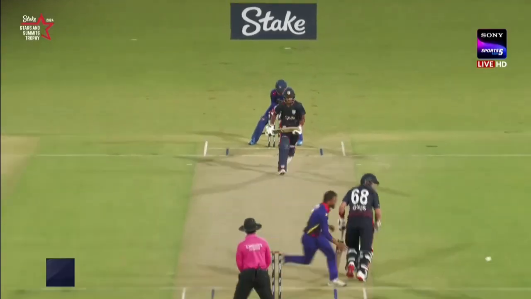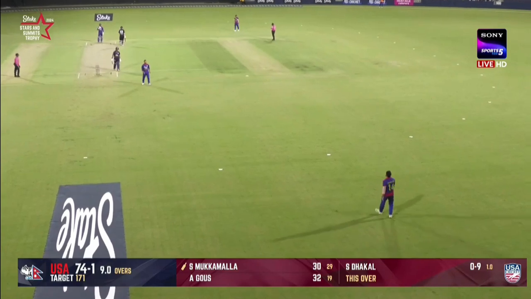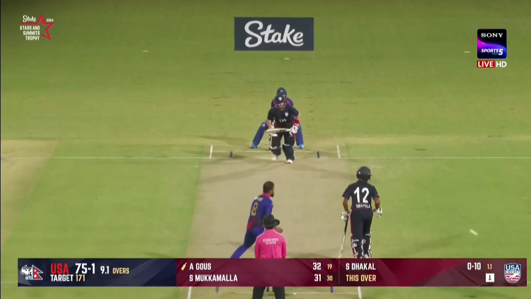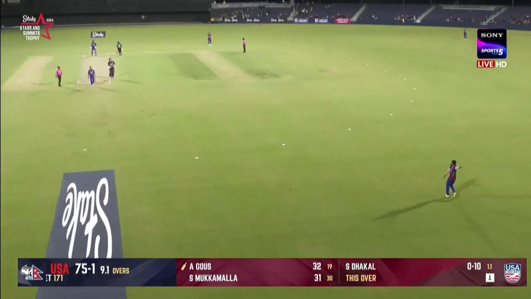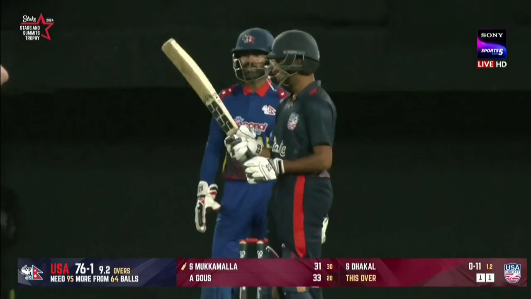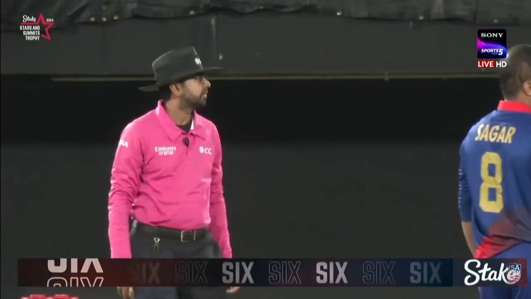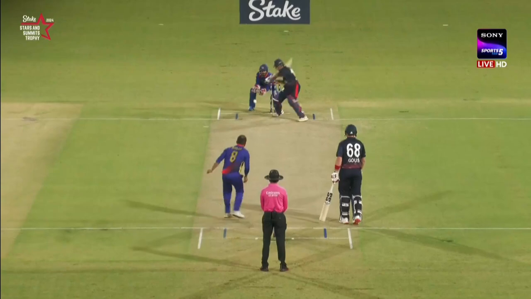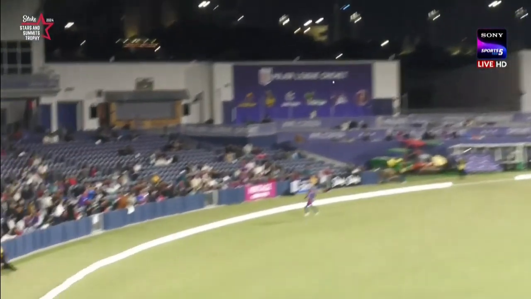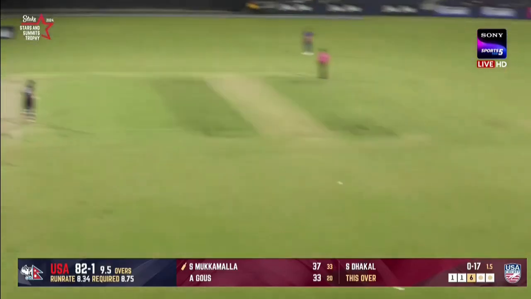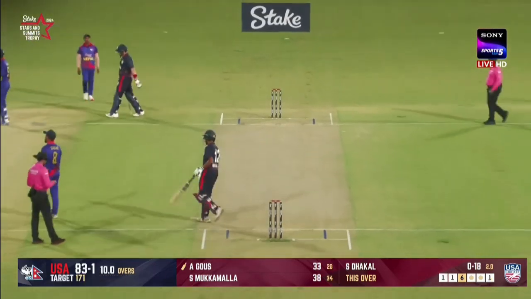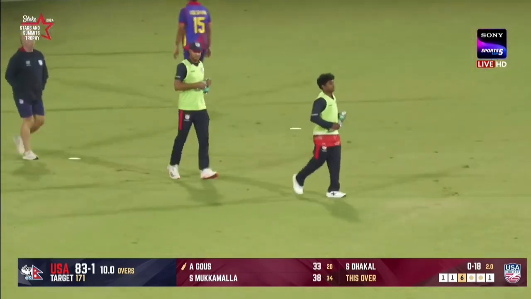Second. But continues to single down the ground. Yeah, I look 75 runs on the board now, and over 12 that got Nepal really ahead of the USA can just keep holding on to this, and this partnership. And not on that occasion, and to the short side of the ground, and Simon Kamala is it over extra cover for 6. And this has been this kind of power on the back foot. He's always been a great timer, but this one... And it looked like it was just going to continue on. Easier shot by Mukamala, strode over. 83 for 1 at the Half Summit Series, presented by State.